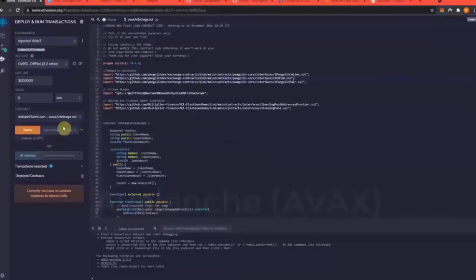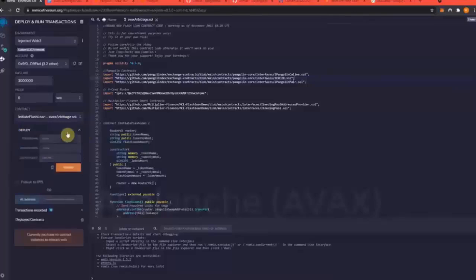but it's initiate flash loan, AVAX arbitrage.sol. And we're going to create our own token that we're going to use to trade back and forth to create the arbitrage opportunity. So for this, I'll name my token, symbol TOK. And loan amount, this is very important too, because this is how we're generating the returns that you will see here in a minute. I'm going to do 200 AVAX for the loan amount.